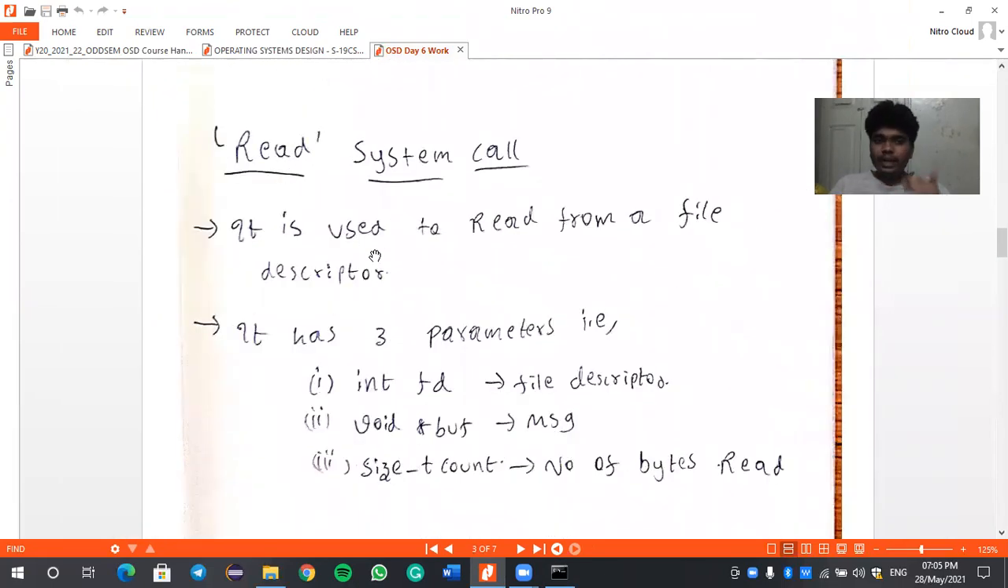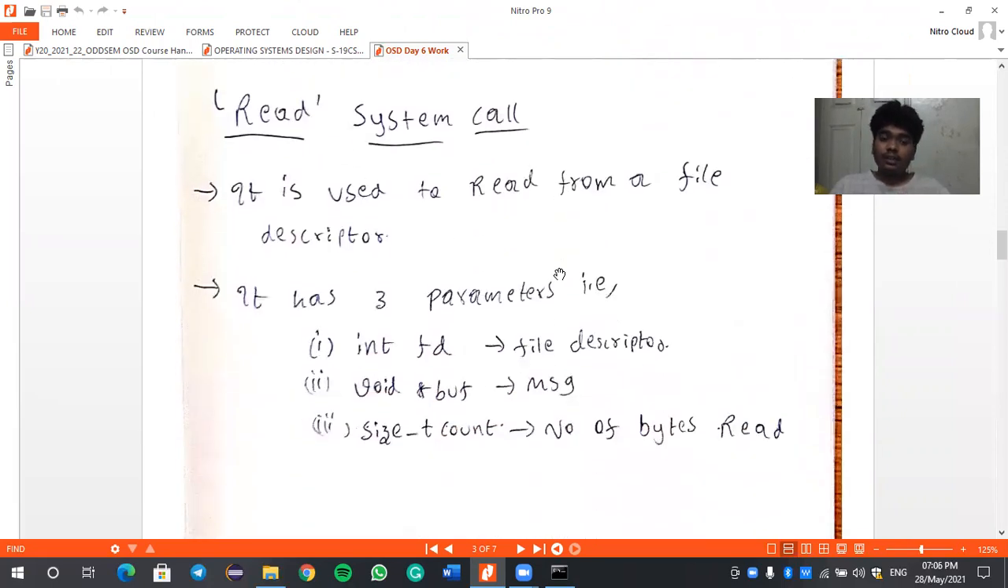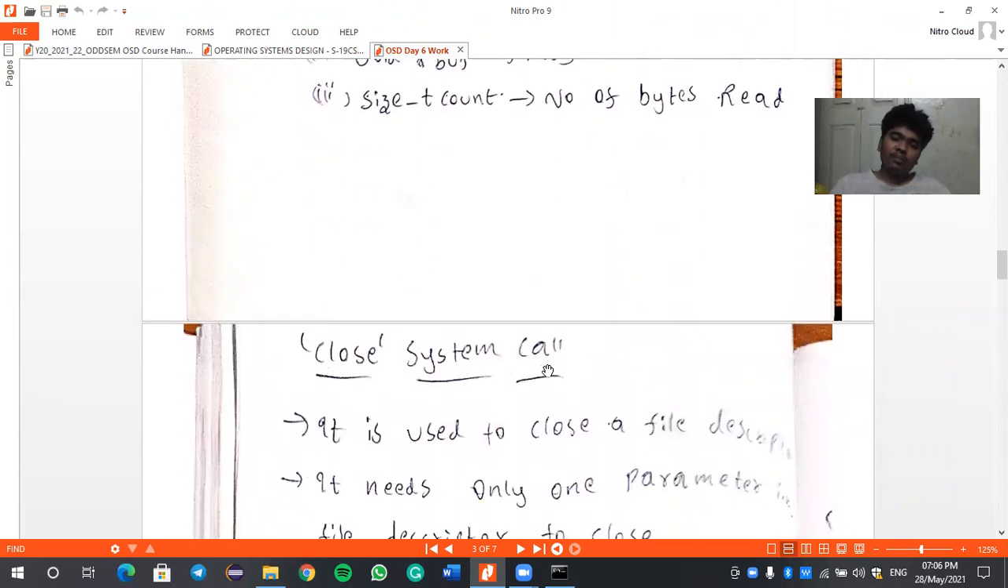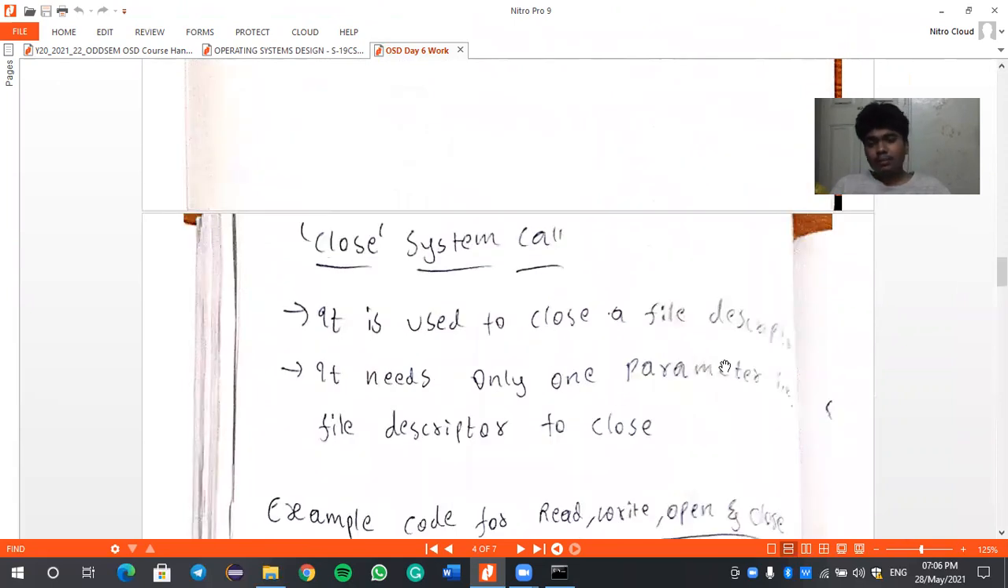While coming to the read system call, it is used to read from a file descriptor. Like that, we also need three parameters: a file descriptor, a buffer for the message, and the number of bytes that we read. As I said before, the file descriptor is just the path of the file, the buffer is the message which we will read, and the count is the number of bytes that we read. And close is used to close a file descriptor. This requires only one parameter, the file descriptor.